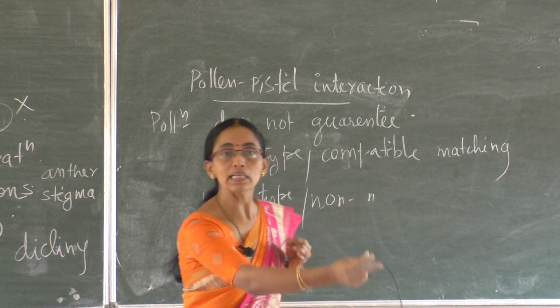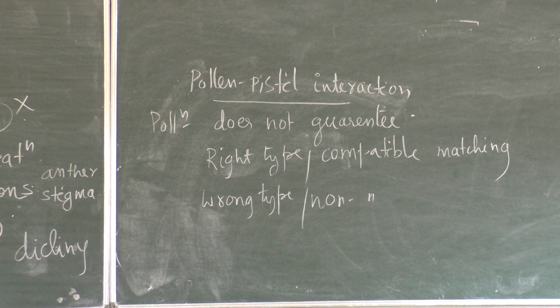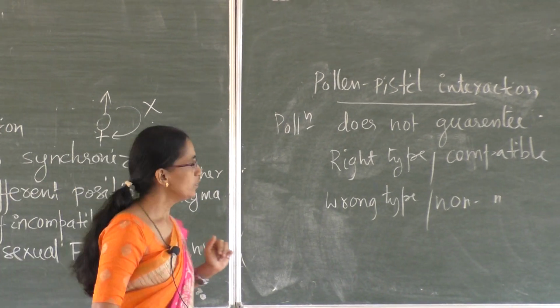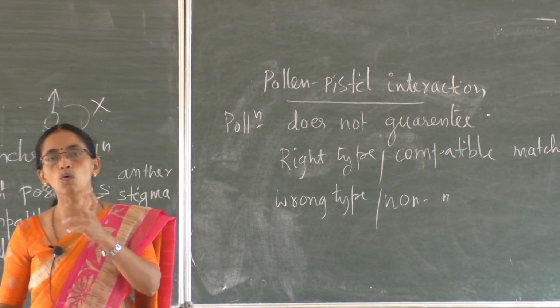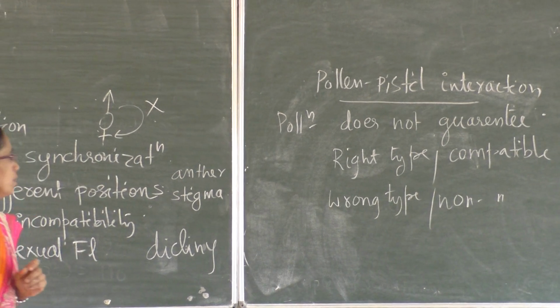Continuation, pollen-pistil interaction. Now what is pollination? Transfer of pollen to the stigma of a flower is pollination. Pollination occurs by different agents. So when a particular pollen sits on the stigma, what are the reactions which occur? That comes under pollen-pistil interaction.